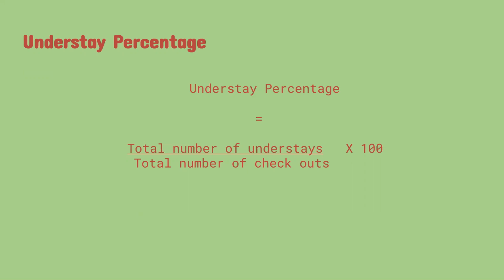Actually, they should have featured in the stayovers, right? Or in-house guests, because they are staying over. But actually they decide to understay or cut their stay, curtailment. They go 1 night or 2 nights prior to their original date of departure. So I repeat, understay percentage is equal to total number of understays divided by total number of checkouts into 100.